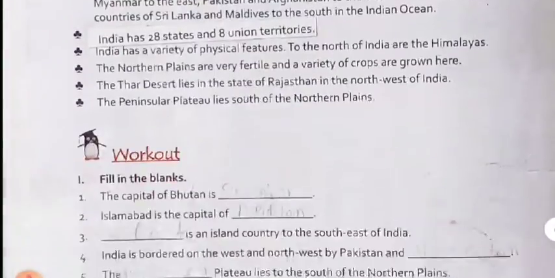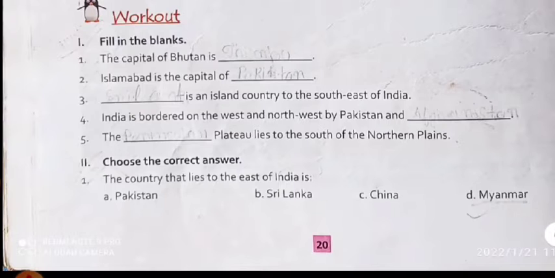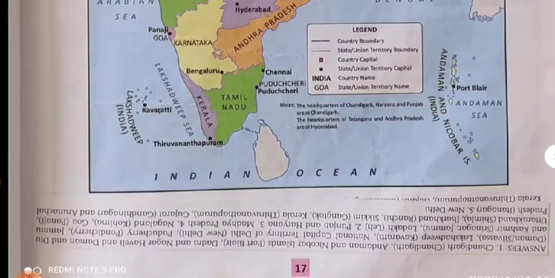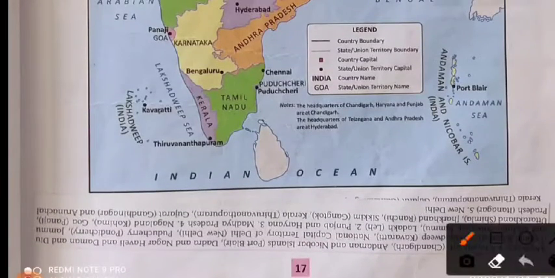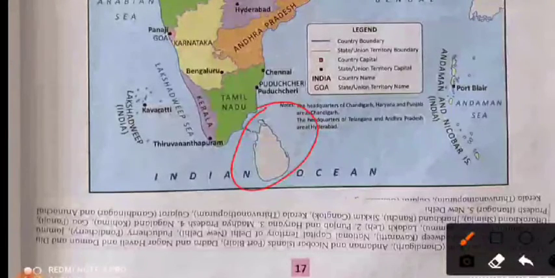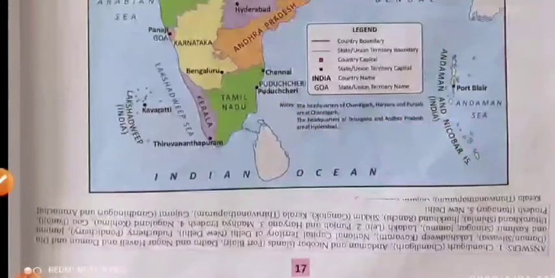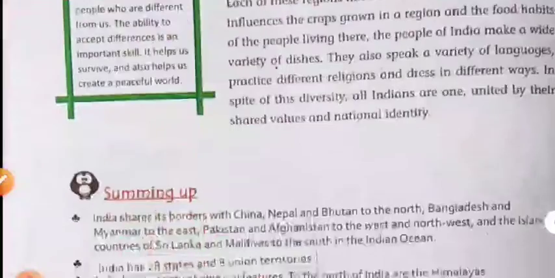Now the next question is: an island country to the southeast of India. Which country? So let us look at the map. On the map, this one is to the southeast of India, in the Bay of Bengal and Indian Ocean. This is called Sri Lanka. Okay, Sri Lanka is the island country to the southeast of India.